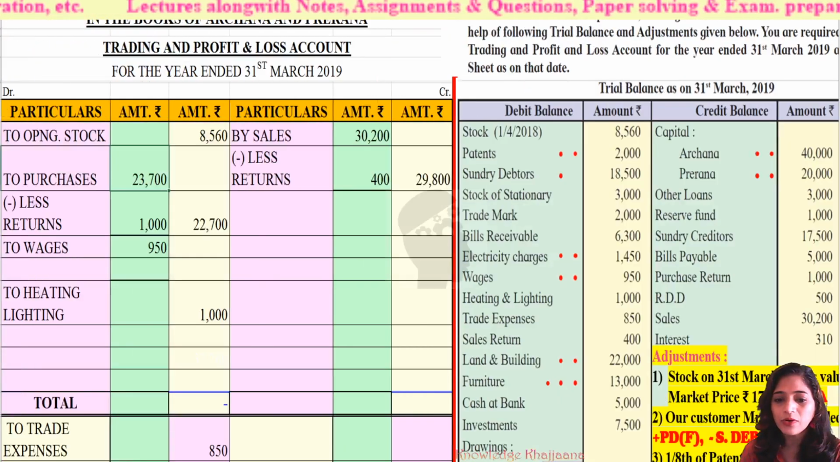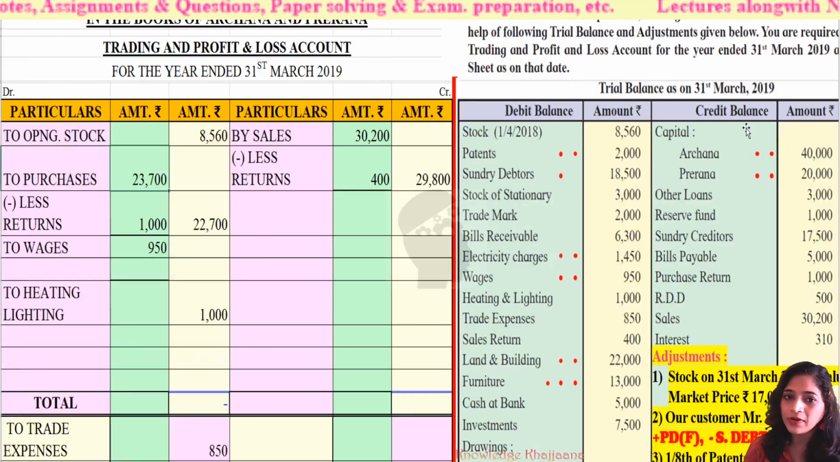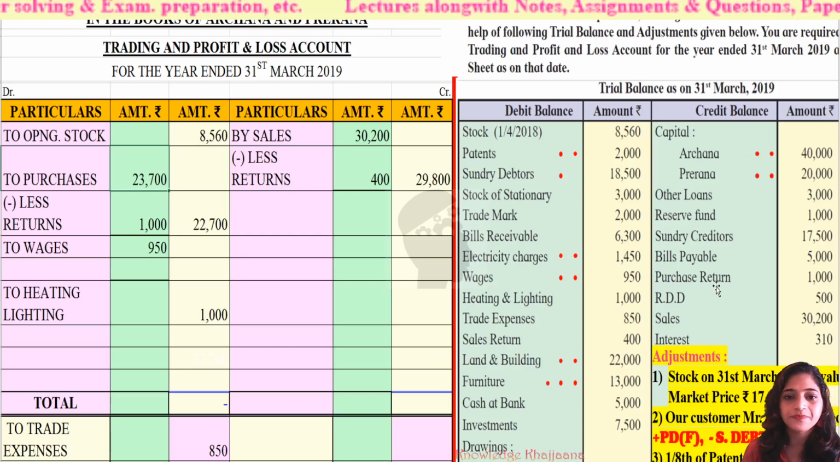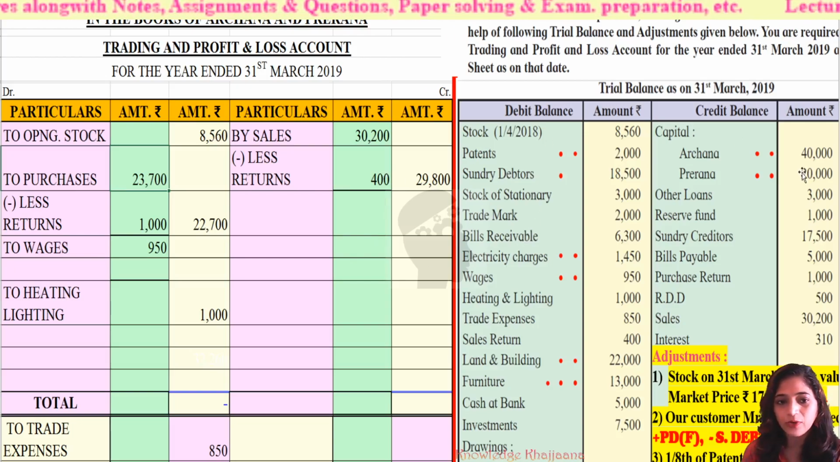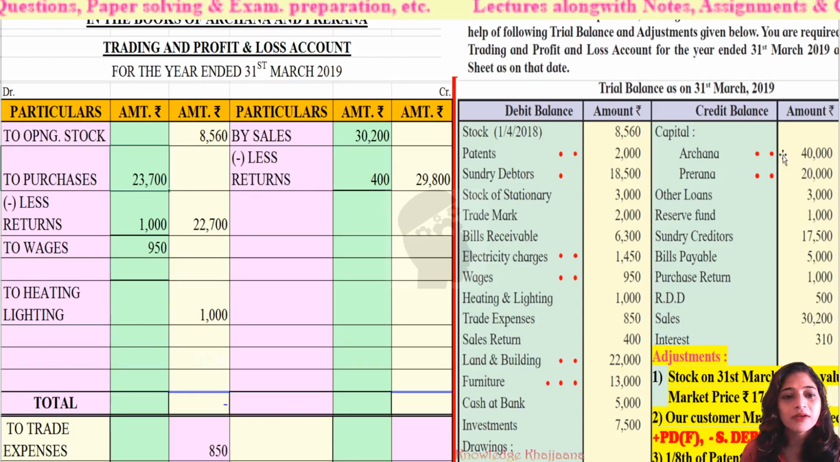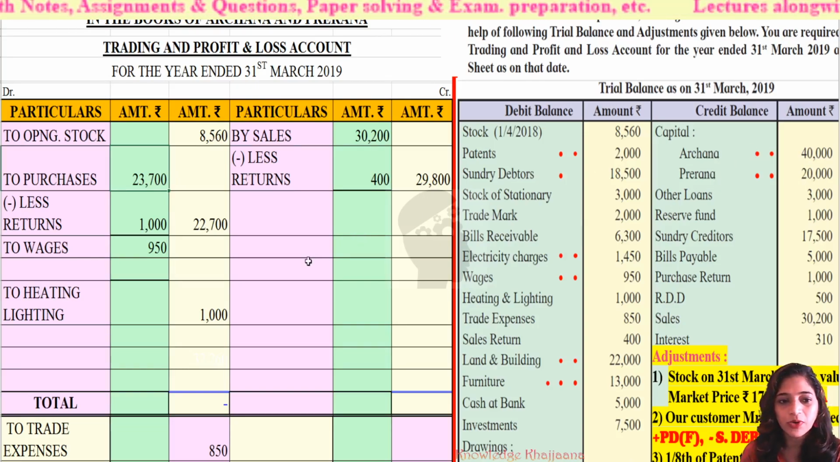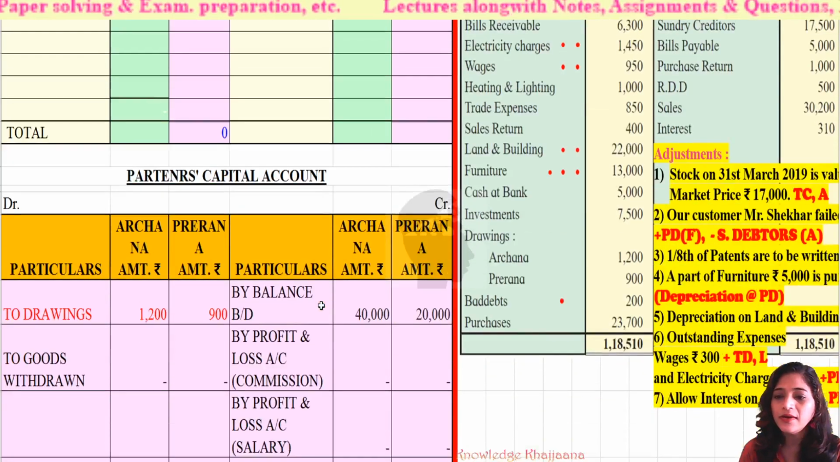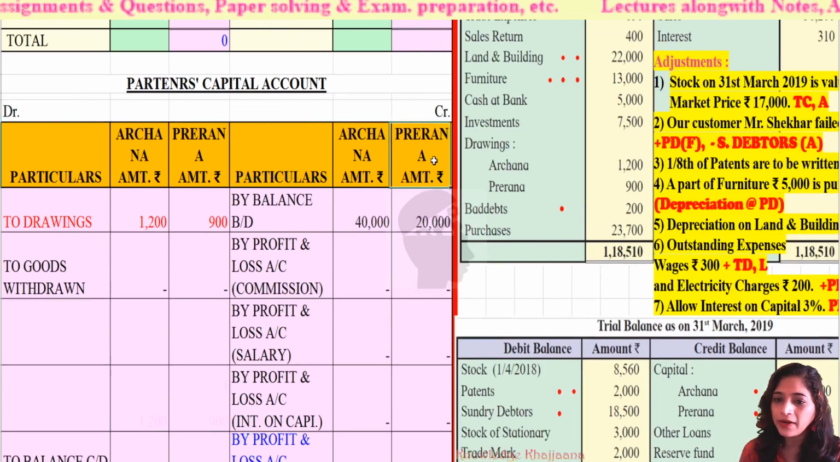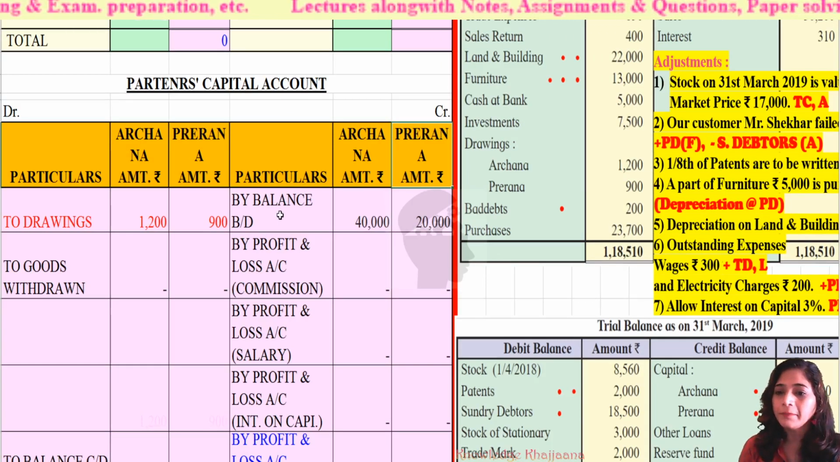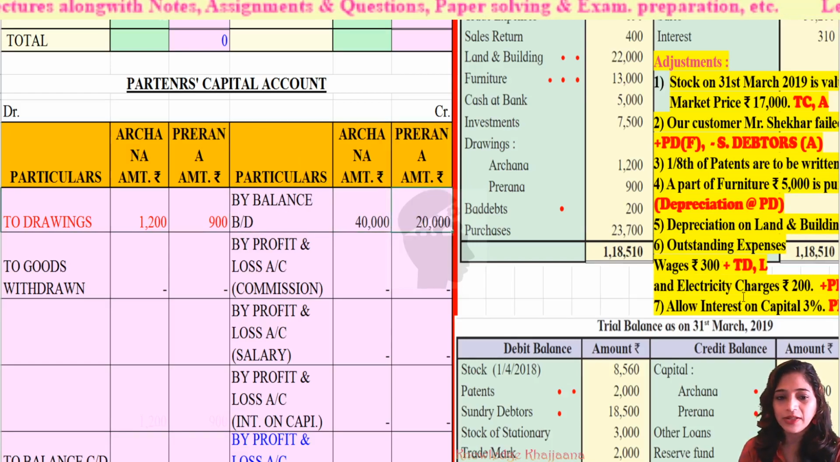Okay, now let's start to record items given in the credit balance of the credit side of the trial balance. See, first item is capital. Capital of Archana and Prerna. See, here we are maintaining partners capital account by fluctuating capital method. So we will maintain this capital in the partners capital account. Archana and Prerna rupees 40,000 and 20,000. In the credit side, see, partners capital account particulars, Archana amount rupees and Prerna amount rupees. How we have to record? By balance brought down 40,000 and 20,000.